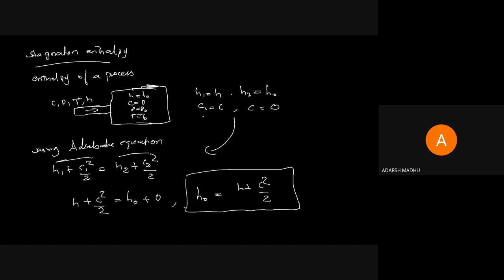Substituting the values, h plus c square by 2 equals h naught plus 0, since c2 is 0. So we get the equation for stagnation enthalpy: h naught equals h plus c square by 2. It's a very simple derivation. You only need to understand the idea of what stagnation means, that's all.